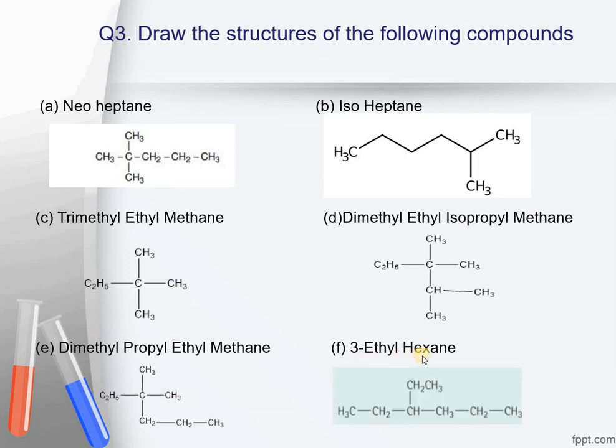The last part is 3-ethyl hexane. This is a hexane having 6 carbon atoms, and at position 3 there is an ethyl group attached.